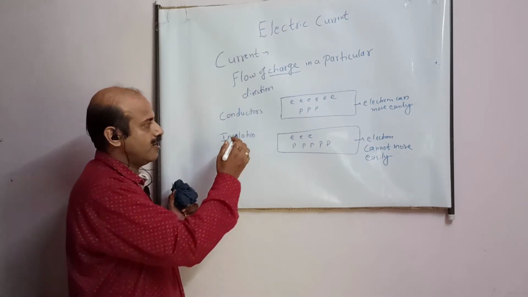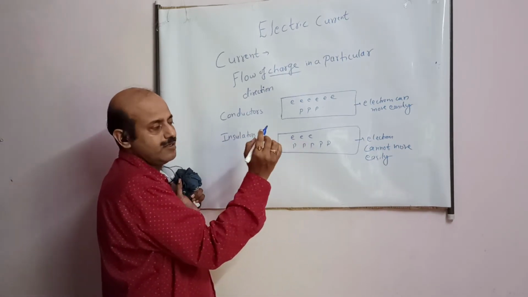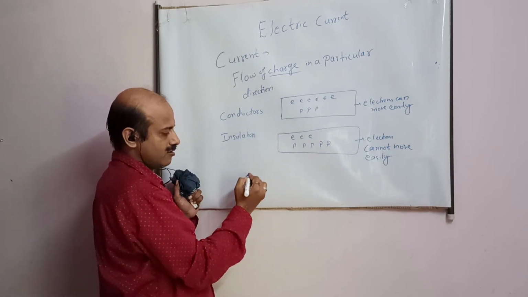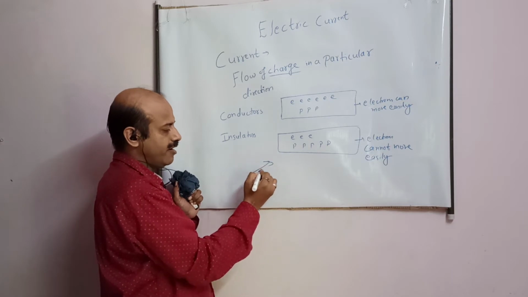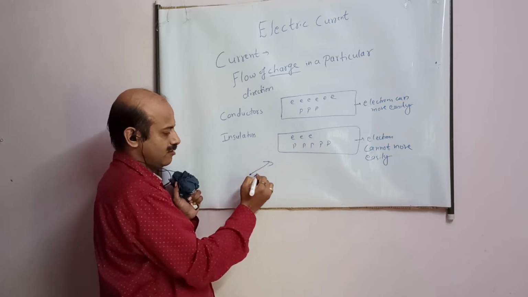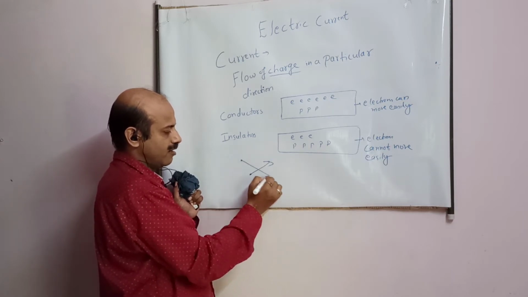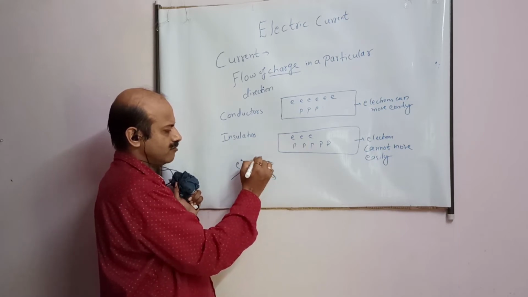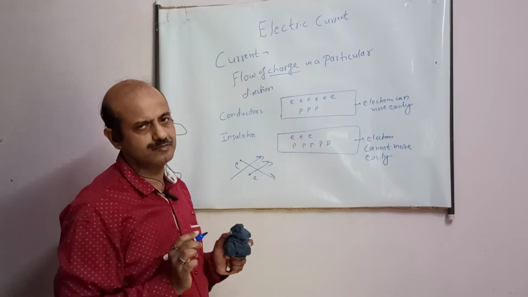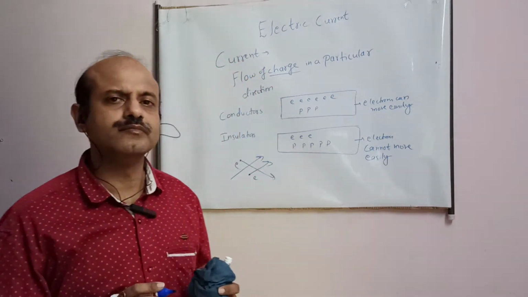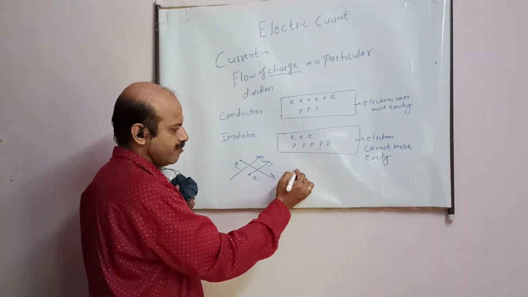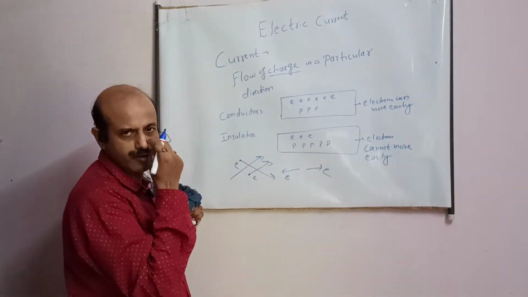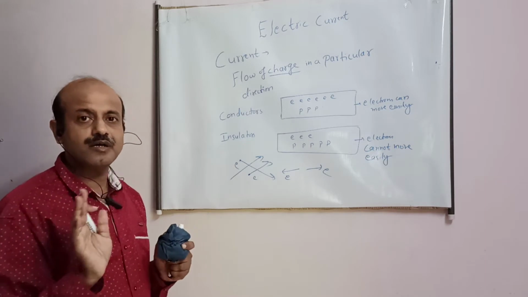Now see student, this is a conductor, this is an insulator. In this electrons cannot move easily, in this they can move. But this movement is very random. I can draw it. Electrons can move anywhere. This electron may go here. Some electrons may run this side. It is a random motion. They are randomly moving. This is not current. Some electrons coming this side, some going this side. Randomly they are moving. This is not the current.